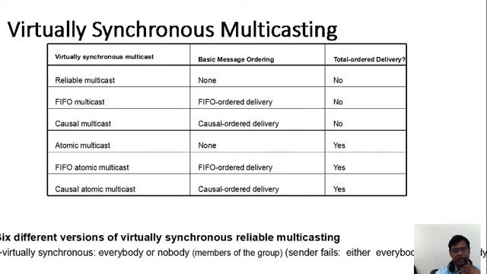So the total number of packets are transmitted, and in causal atomic multicast, how the packets are transmitting, that information will be there in causal order delivery. And the total number of deliveries, yes, the packets are delivered. So here we have seen six different versions of virtually synchronous reliable multicasting, and how synchronization transmits the packets point to point in the multicast system.